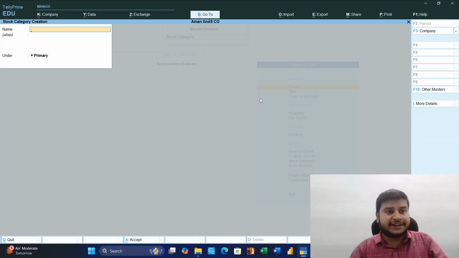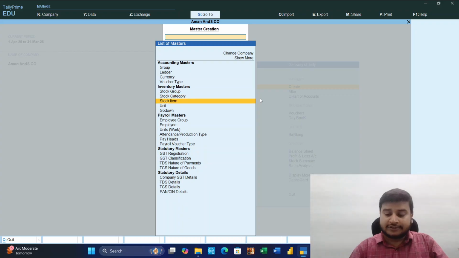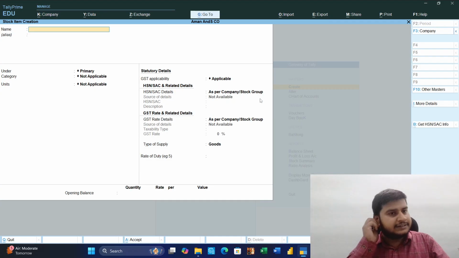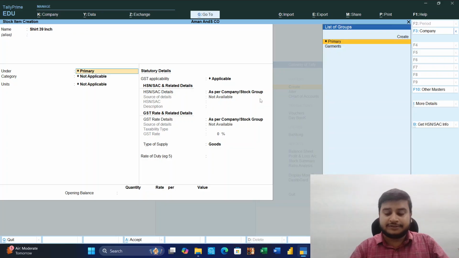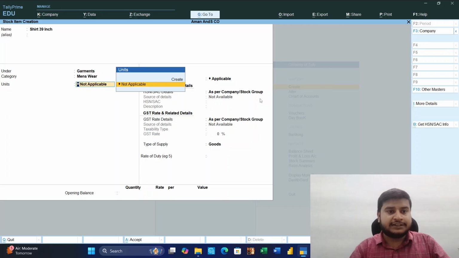Okay, two categories created, men's and women's. Stock item will be like men's shirt, shirt 39, be specific, 39 inch. There may be many. So it is under the category garments, then category menswear.